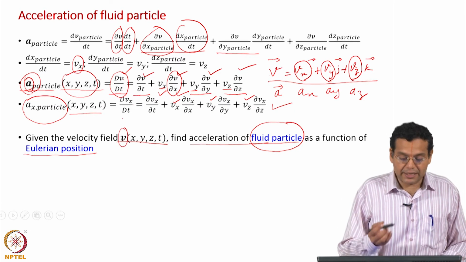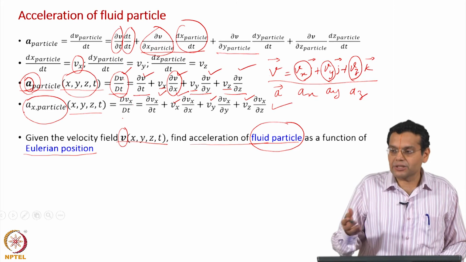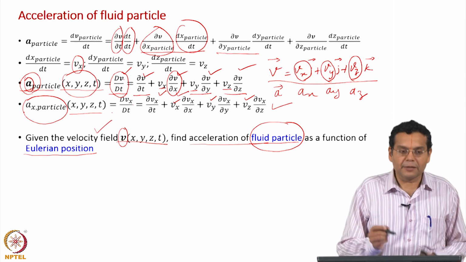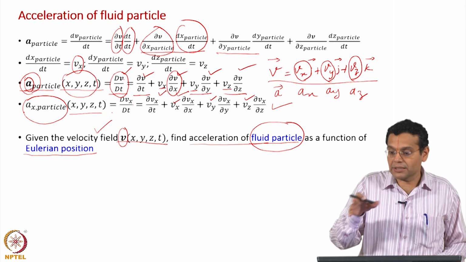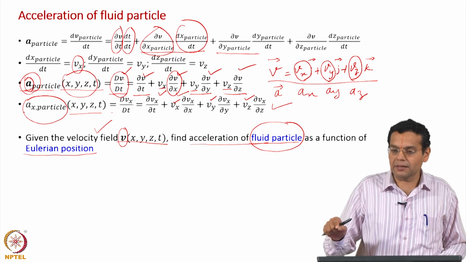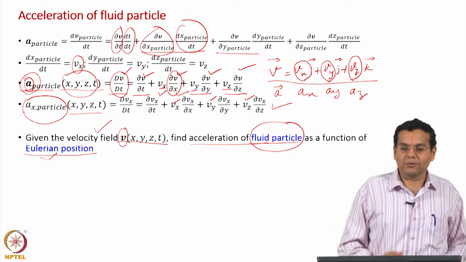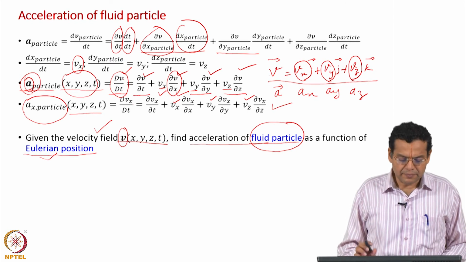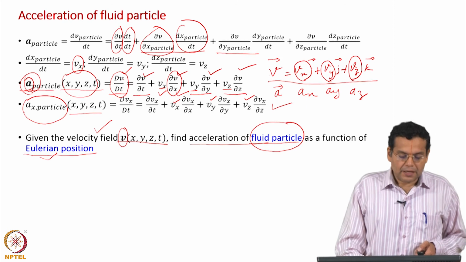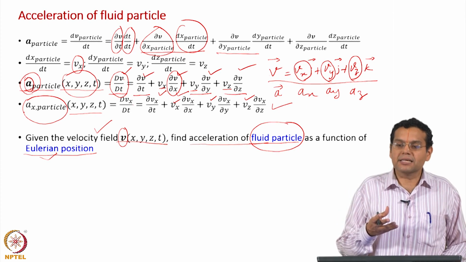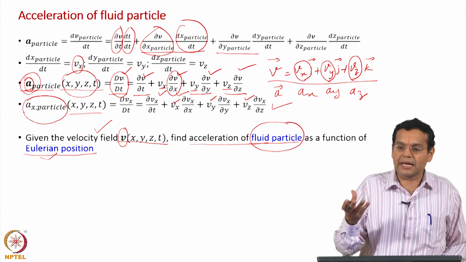V is an Eulerian field, because it is a function of x, y, z and time. So, if you have a velocity field, if you measure velocity at different locations, you can find out what the acceleration experienced by a fluid particle is at different spatial locations. Okay. That is the biggest advantage of this expression. Remember we said the independent variables for the Lagrangian description are the initial position and time, r naught and t.